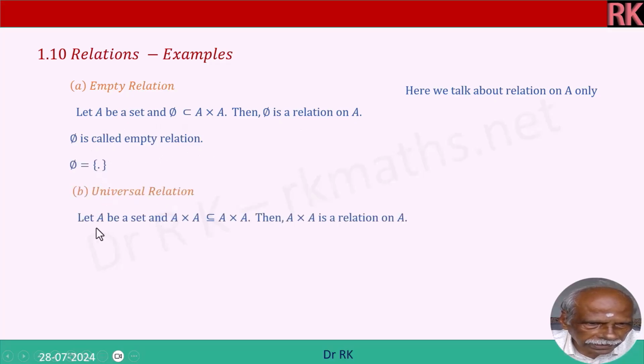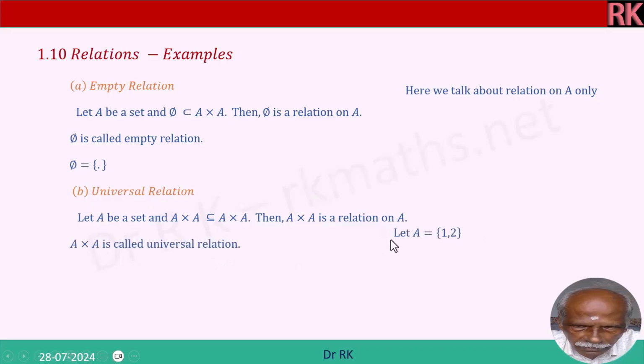Universal relation: let A be a set, and A cross A is a subset of A cross A. A cross A is a relation on A. A cross A is called the universal relation. Let A be equal to {1, 2}. Then A cross A is (1, 1), (1, 2), (2, 1), (2, 2). I have taken one element from A and then paired it with the same elements.